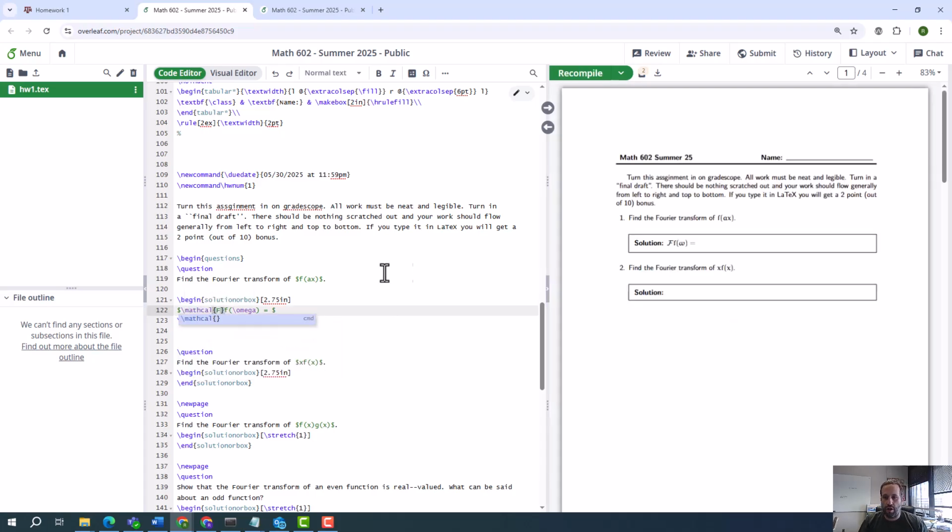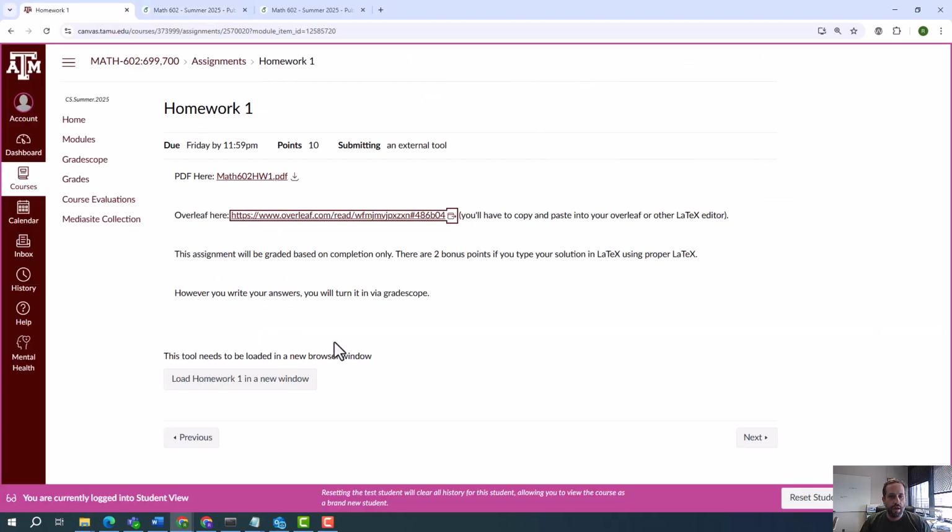Okay, again, if you're getting a little panicked about the LaTeX here, that's fine. If you're in this class, you can figure out how to do LaTeX. I'm not going to talk about it. If it's something that you want to do, that's fine. If it's something you don't want to do, you can just type. I would suggest typing in LaTeX for a number of reasons. I just think it looks better. I think it's a good skill to have, and I think this is a reasonable way to teach it. Okay.